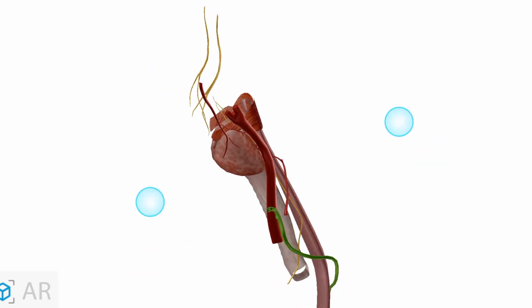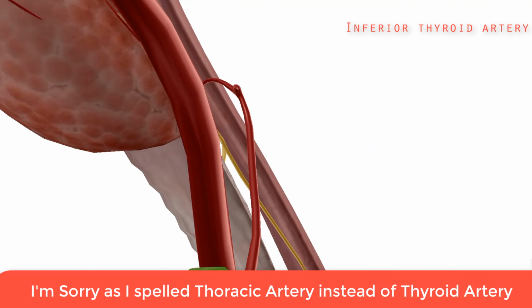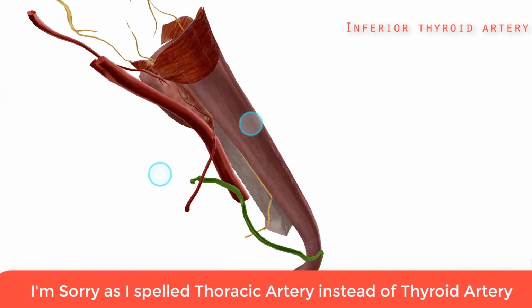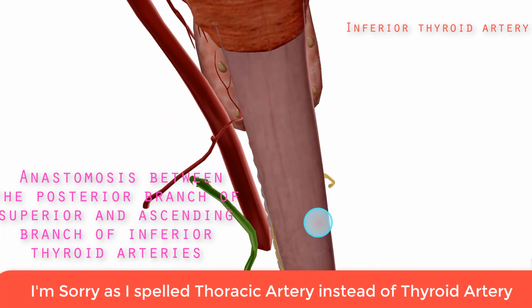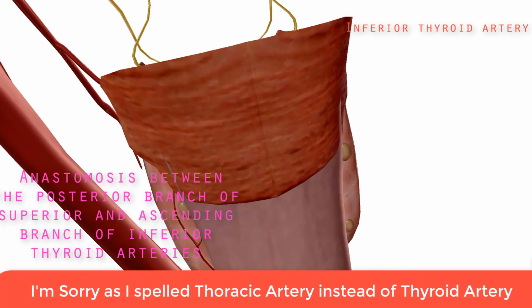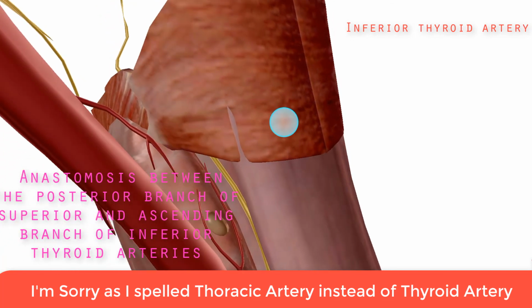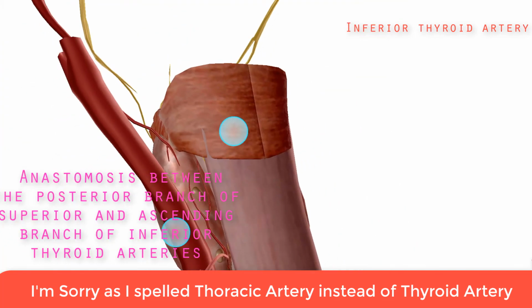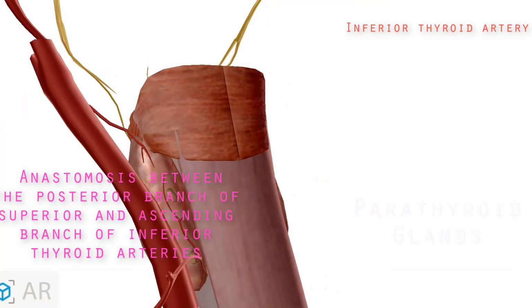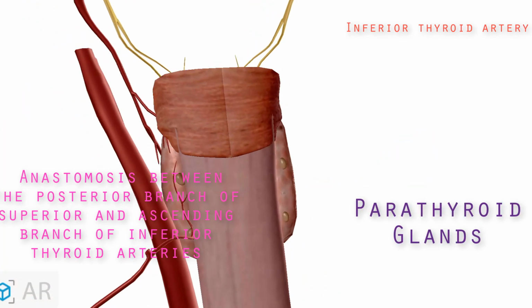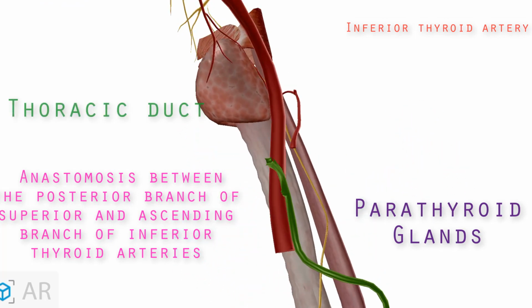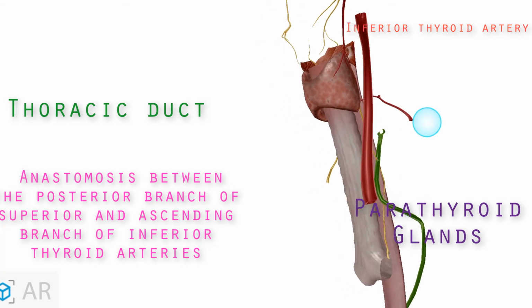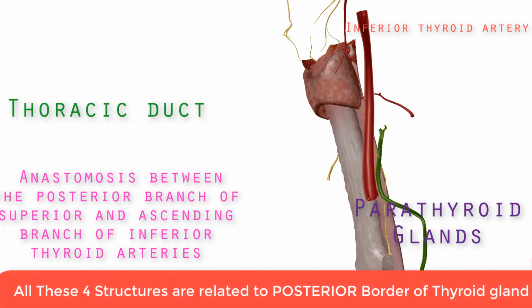The posterior border is related to the inferior thyroid artery, and the anastomosis between the posterior branch of the superior thyroid artery and the ascending branch of the inferior thyroid artery. The third structure we have seen is the parathyroid glands, and the fourth is the greenish structure, that is the thoracic duct. So here we have seen all the 4 structures which are related to the posterior border of the thyroid gland.